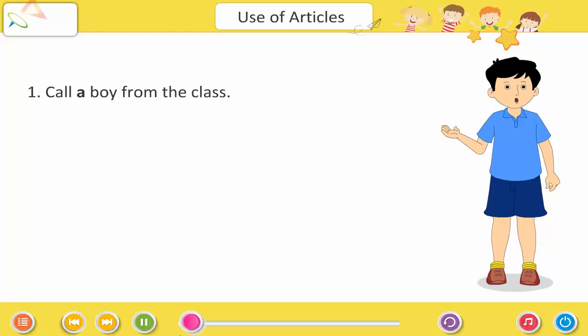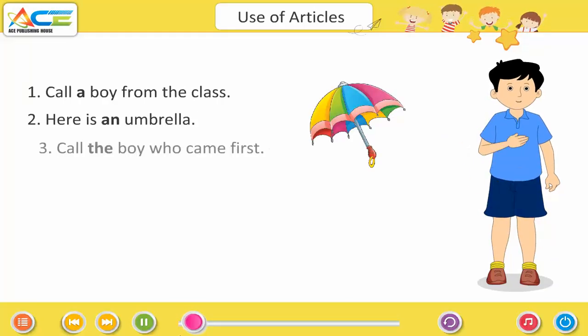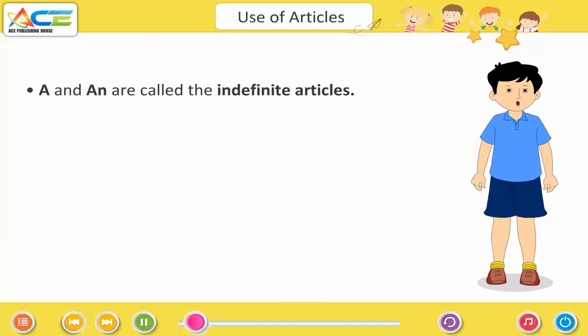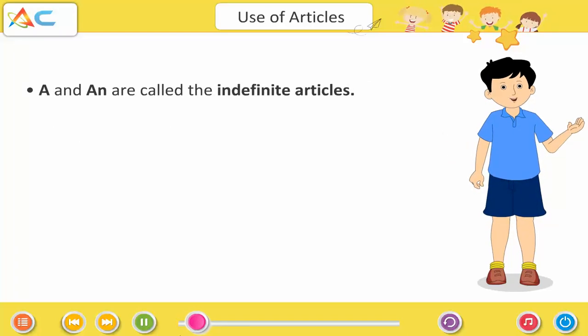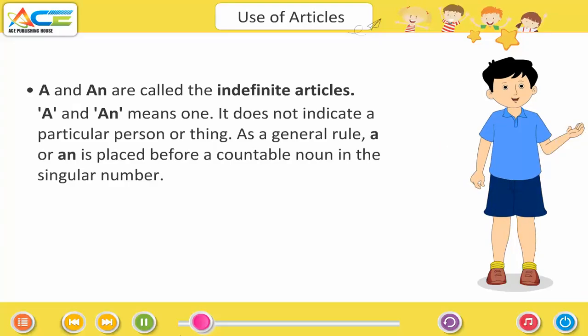Call a boy from the class. Here is an umbrella. Call the boy who came first. A and an are called the indefinite articles. A and an mean one. It does not indicate a particular person or thing.